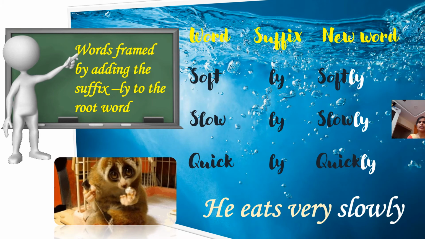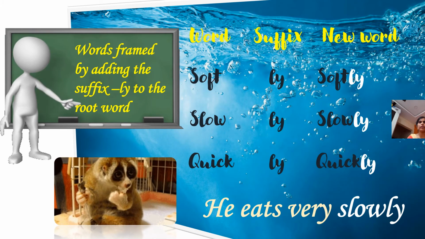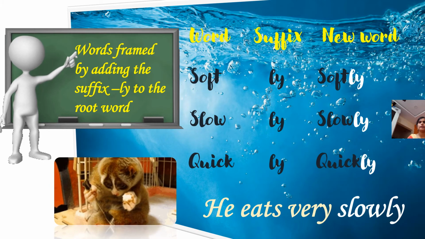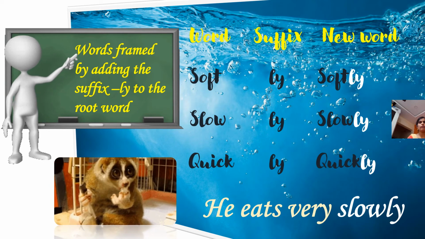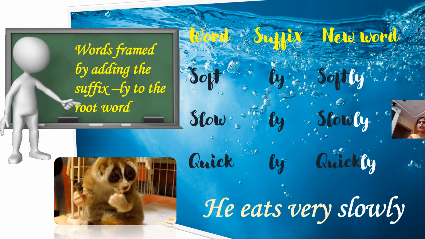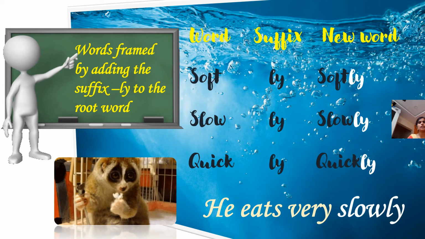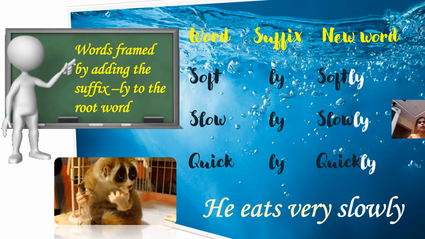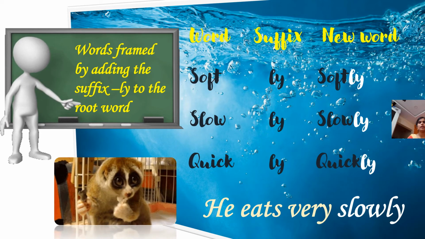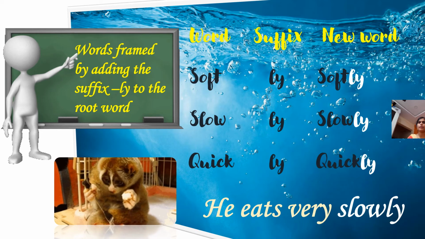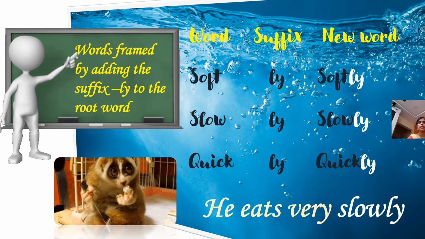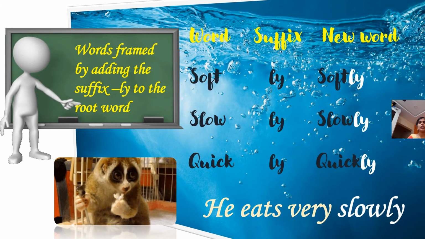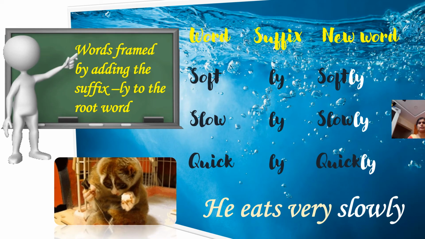Here is another example, children. Words framed by adding the suffix ly to the root word. For example, soft, by adding the suffix ly, becomes softly. In the same way, slow, by adding the suffix ly, becomes slowly. In the same way, quick, quickly. He eats very slowly.